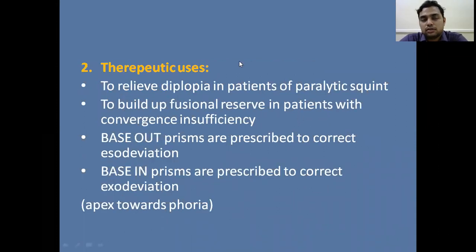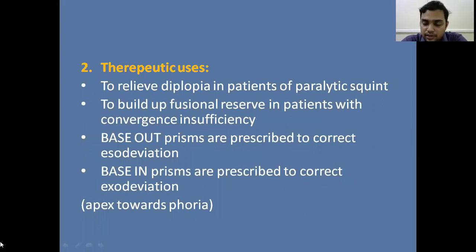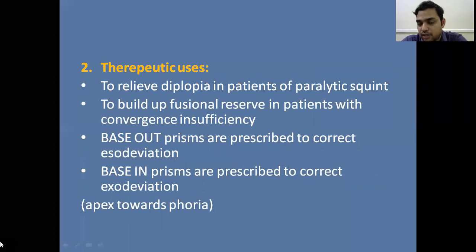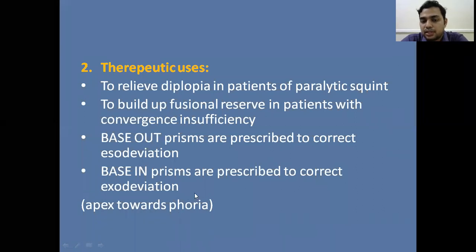Coming to the therapeutic uses, they help in relieving diplopia in patients with paralytic squint, and they also help in building up the fusional reserve. The fusional reserve is nothing but the convergence ability of the eye, and prisms help build it up in patients with convergence insufficiency. Base-out prisms are prescribed in case of esodeviation: if the patient has esotropia, base-out prisms are used. In case of exodeviation, that is exotropia, base-in prisms are used.